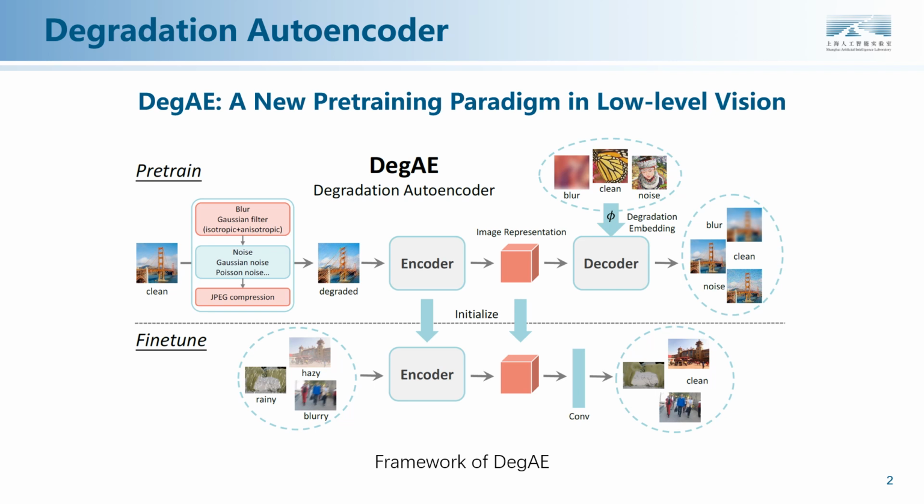To learn a general low-level vision representation that can improve the performance of various tasks, we propose a new pre-training paradigm called degradation autoencoder, DegAE. DegAE follows the philosophy of designing pretext tasks for self-supervised pre-training and is elaborately tailored to low-level vision.